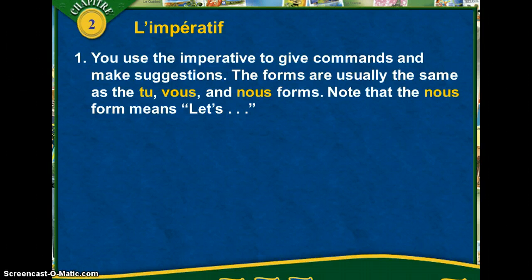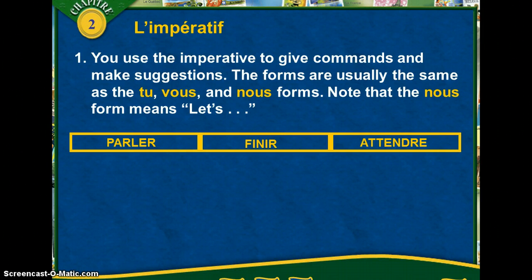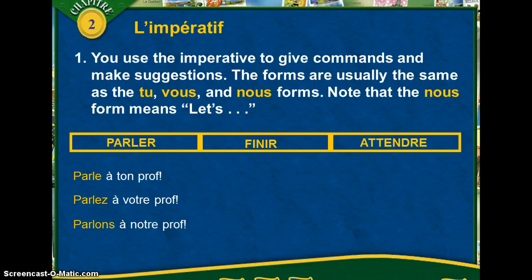So if we look at a few examples, for parler, you would say parle à ton prof. You're telling someone, talk to your teacher. Parlez à votre prof. Same thing, but in the vous form. In the nous form, parlons à notre prof. What you're saying instead is, let's talk to our teacher.